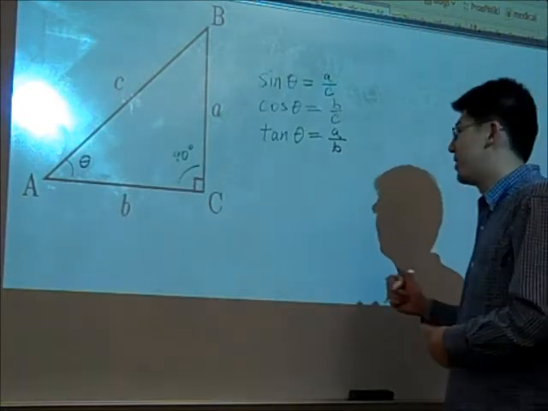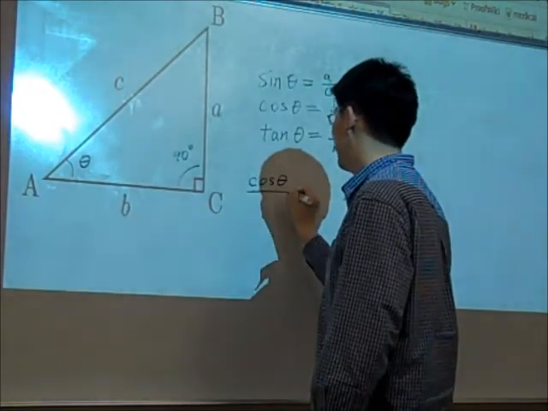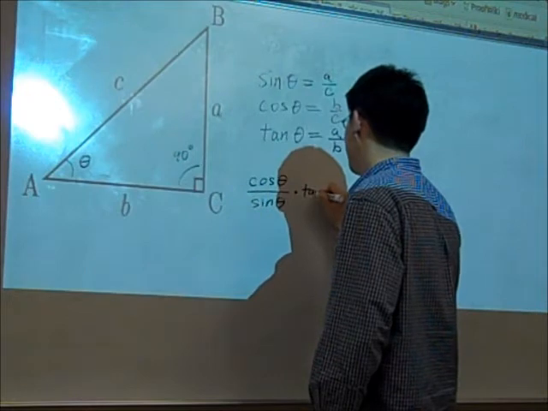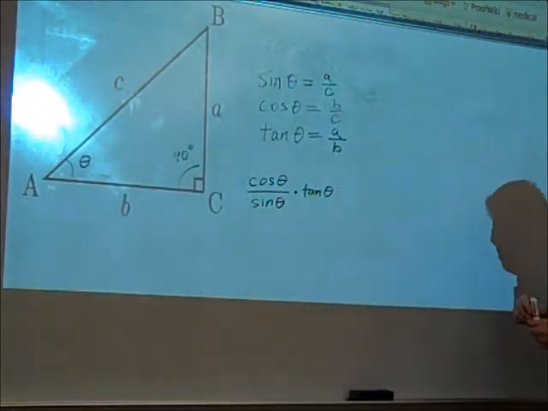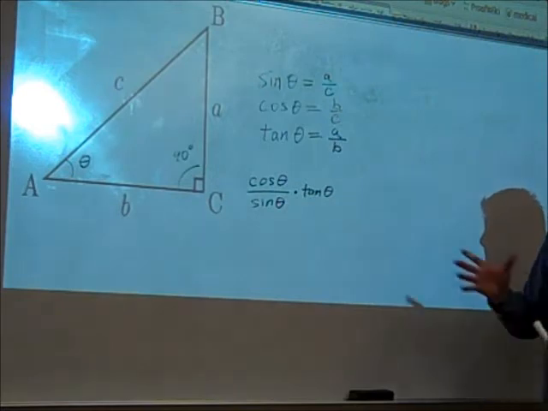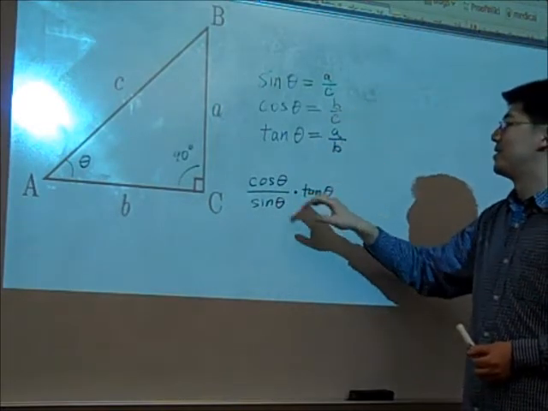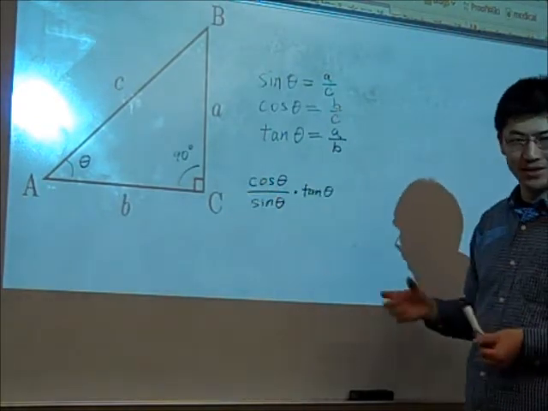Well, let's look at this expression: cosine of theta divided by sine of theta times tangent of theta. Now what is this equal to? Okay, well, even if we don't know any trig identities, we can just directly plug in the definitions. So draw a triangle, write out all these ratios, plug them into the equation, and just see what happens.